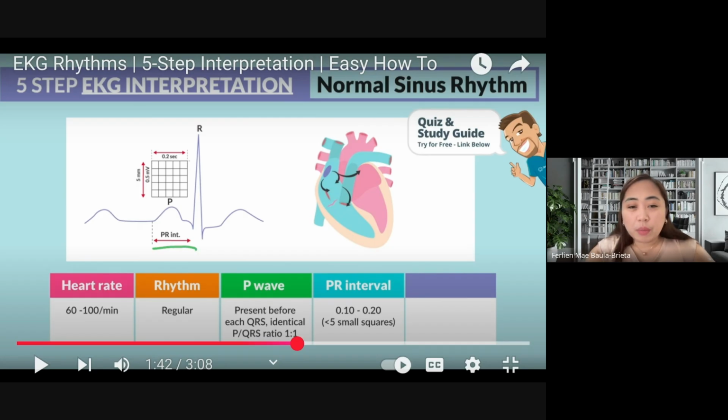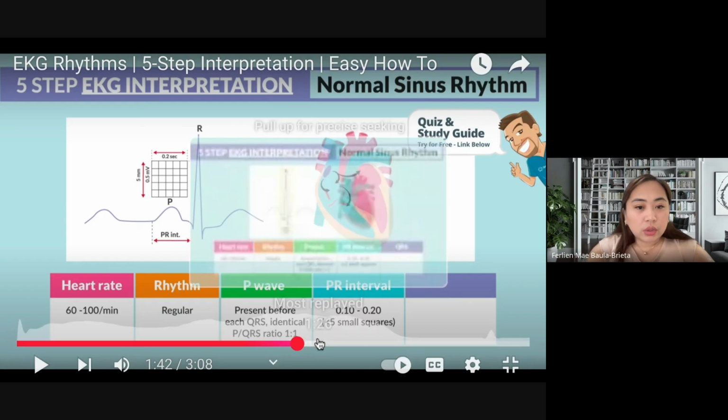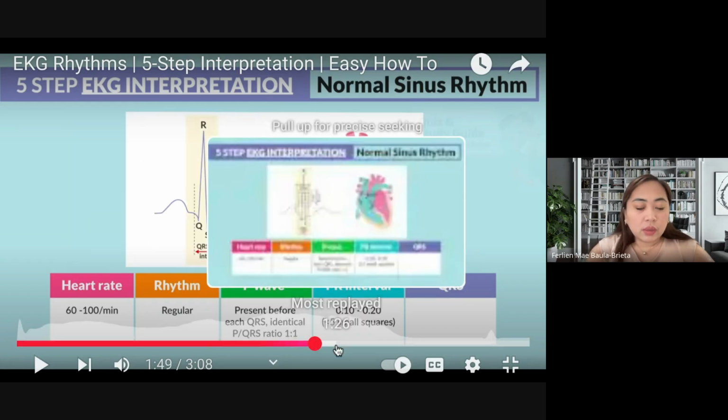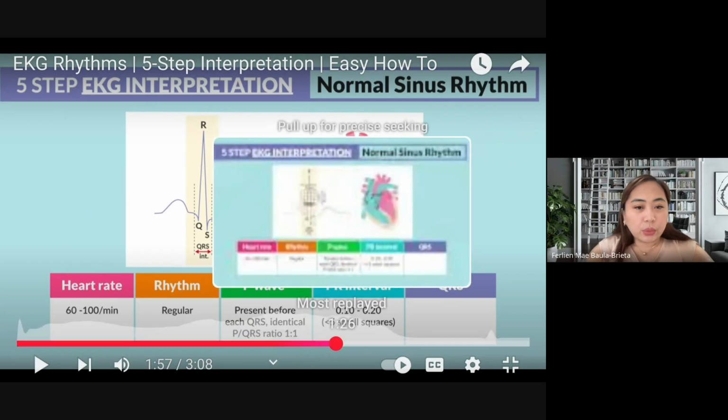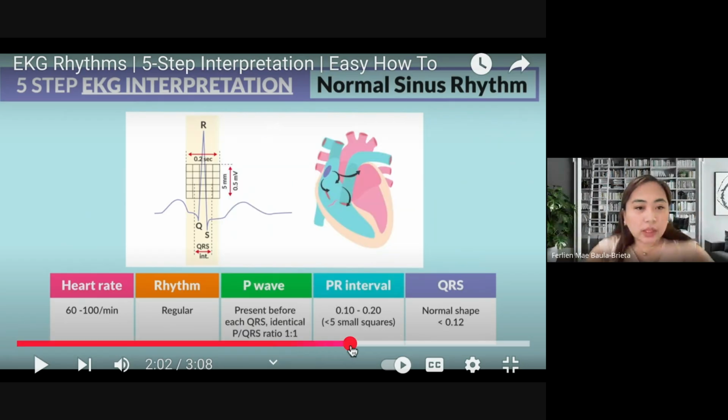So, we don't need to memorize, but just familiarize yourself with how far or how long the P is, and what the QRS looks like. And later on you will have the skill to understand it better.